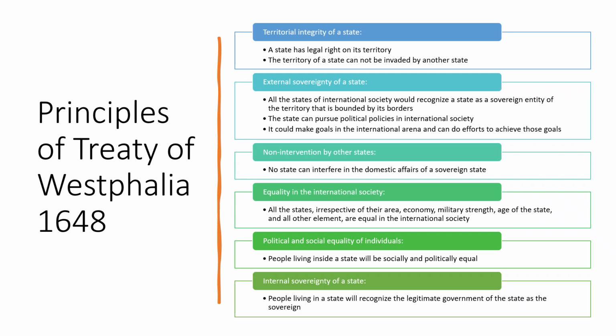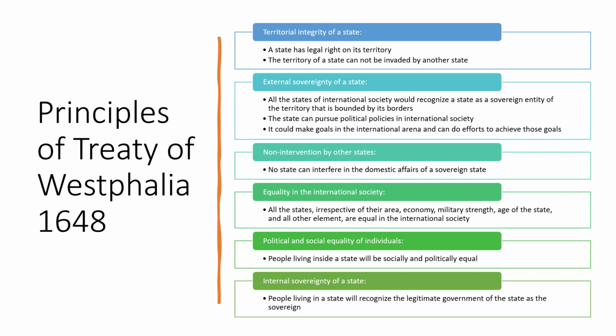Then the third principle of the Treaty of Westphalia, this is non-intervention by other states. No state or any international governmental organization can interfere in the domestic affairs of a sovereign state. The state is sovereign, and this is one of the basic principles of the Treaty of Westphalia, that intervention is not allowed. States cannot interfere in the domestic affairs of a sovereign state.